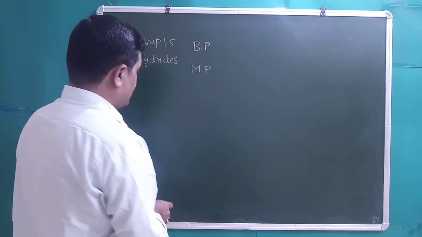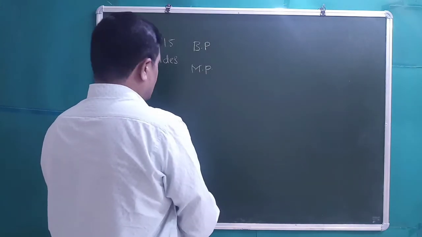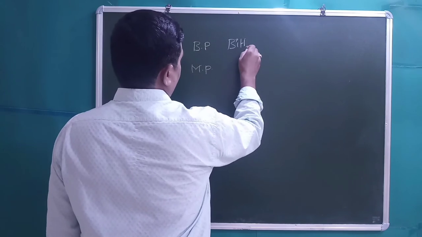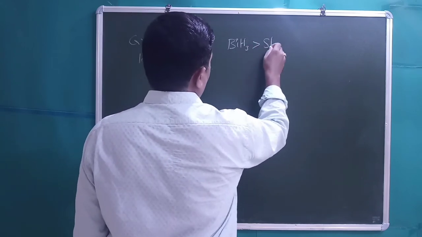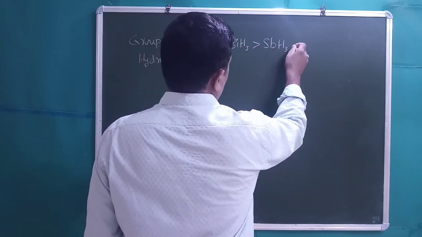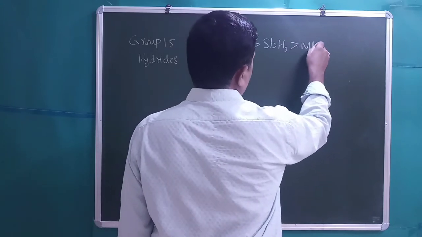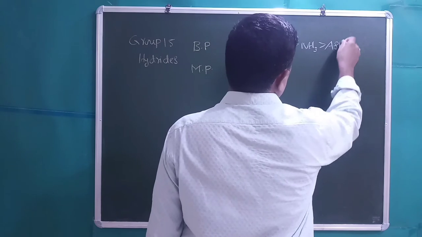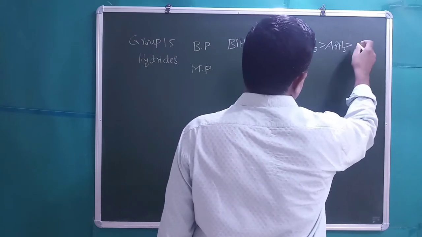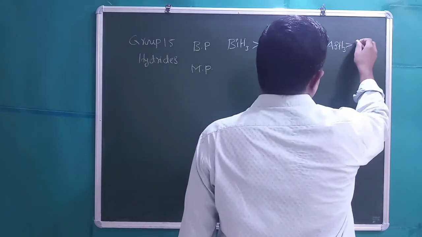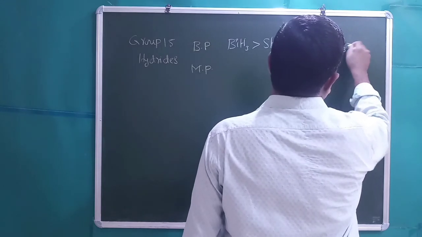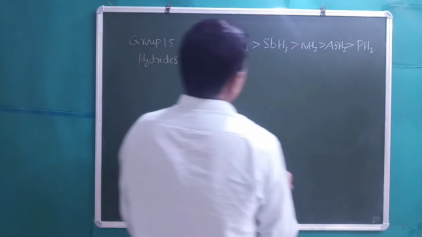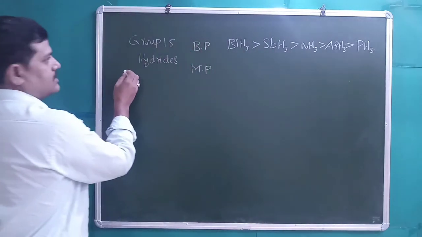Boiling point order is BiH3 > SbH3 > NH3 > AsH3 > PH3, right?